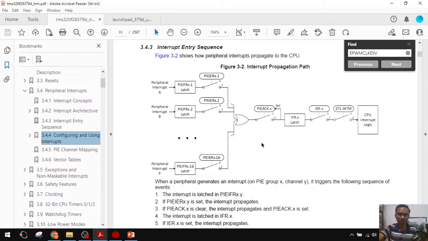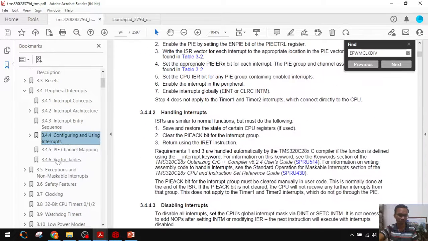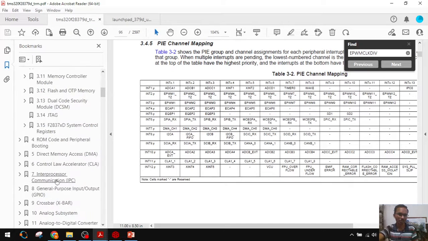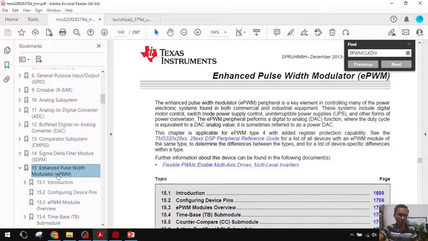These things we have covered in the previous session. In the earlier session we have seen the group 1 interrupt 7, timer 0 interrupt. For this group 3 interrupt 1, ePWM 1 interrupt, you have to configure. Similarly ePWM 1 trip zone interrupt, if you want you can do. Okay, this is about today's session.